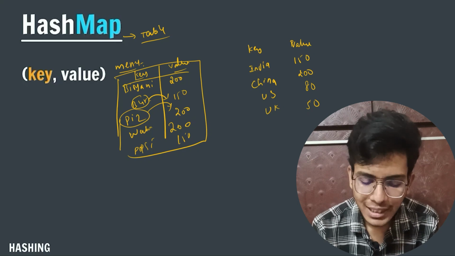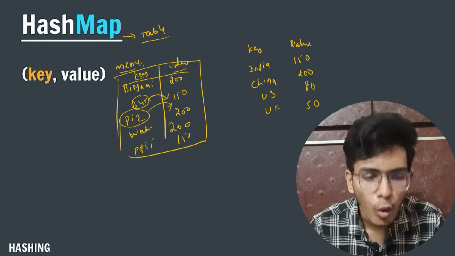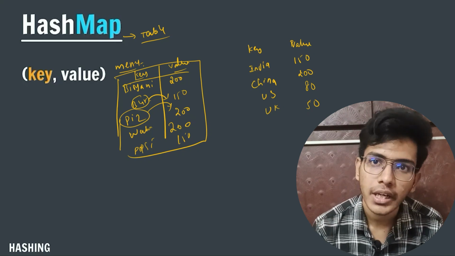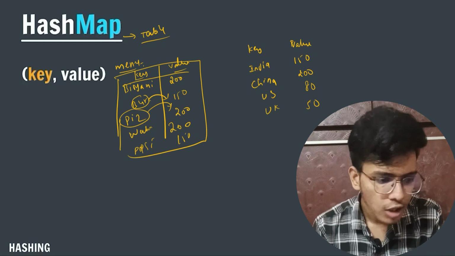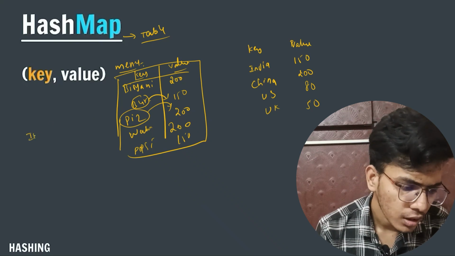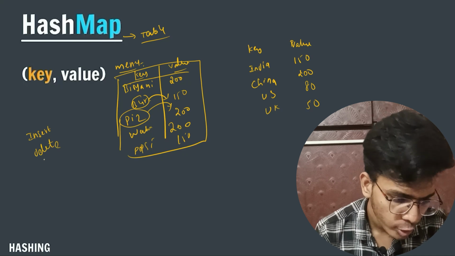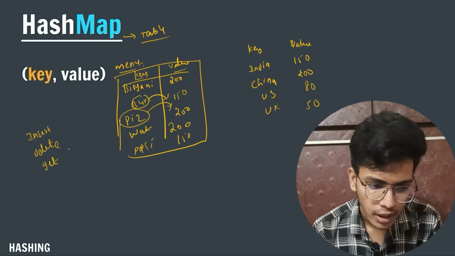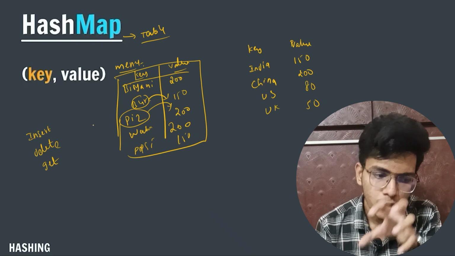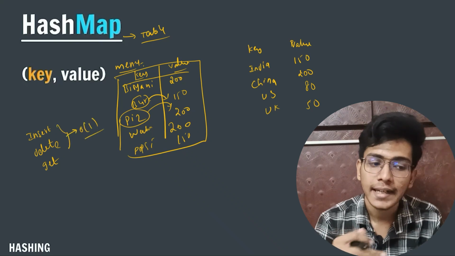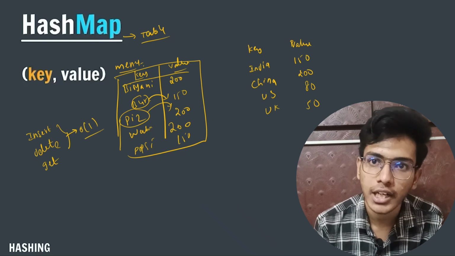Now one more thing you need to remember is that a hash map is a very efficient data structure. The operations to perform insertion, deletion, and getting any key or value in my hash map, these three operations will take constant time. That is why a hash map is a very efficient data structure.